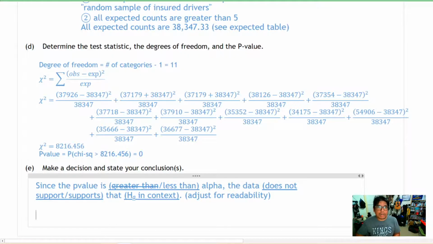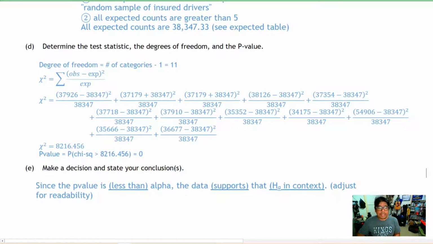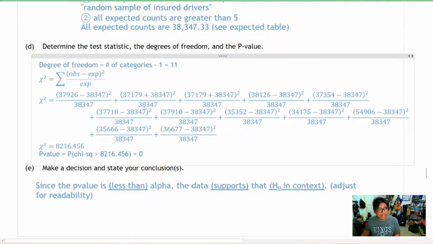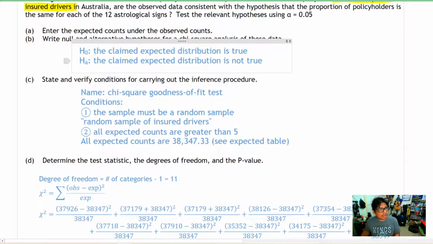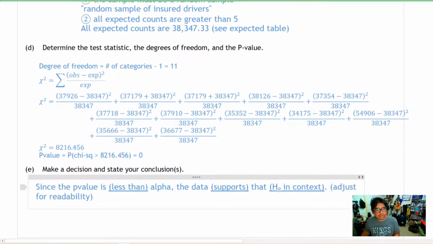So that means our conclusion is that the data supports the alternative hypothesis. We'll just clean this up a little bit. And so now we need the alternative hypothesis in context. Let's get that alternative hypothesis: that the claimed expected distribution is not true.